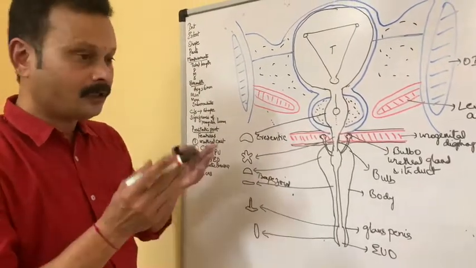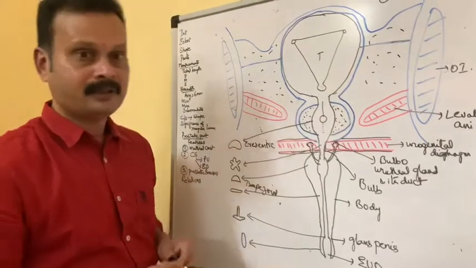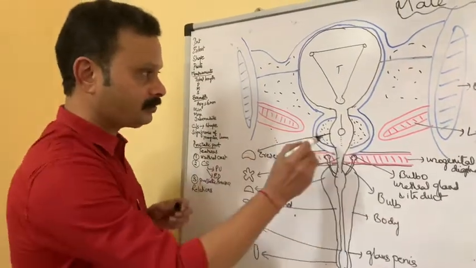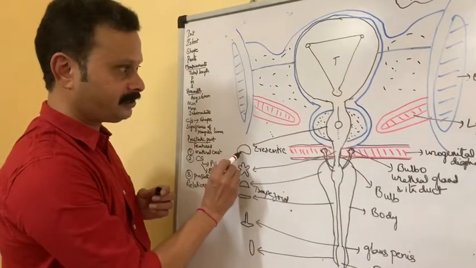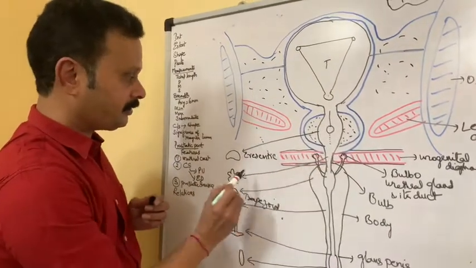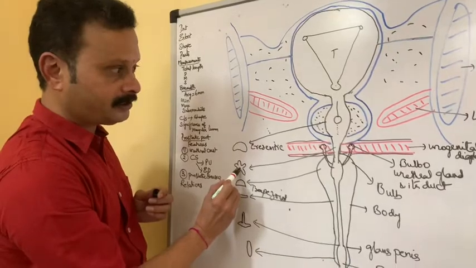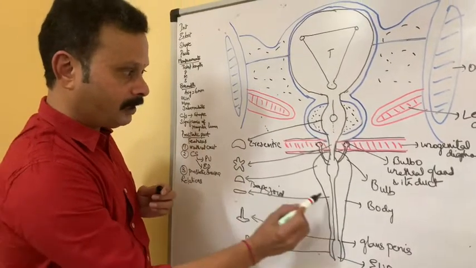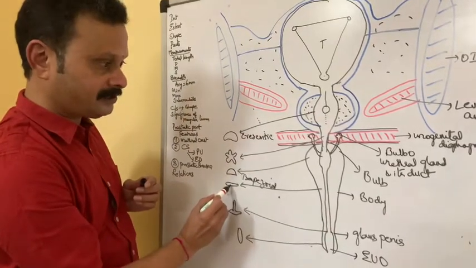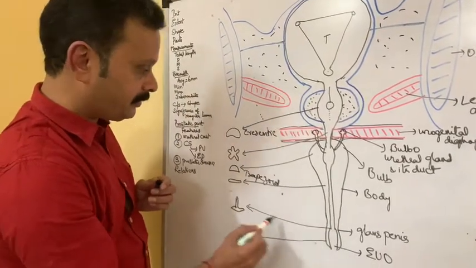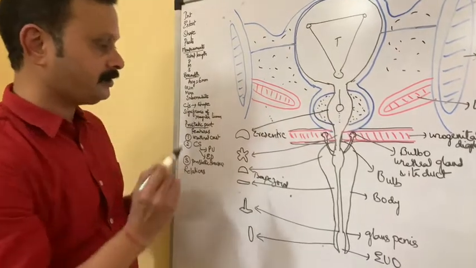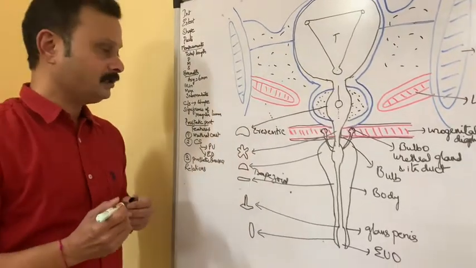I repeat, the shape of the lumen of the urethra on cross section. At the prostatic urethra it is crescentic. At the membranous urethra it is stellate or irregular. At the bulb of the penis it is trapezoid. At the body of the penis it is a transverse slit. At the glans penis it is an inverted T shape, and at the external urethral orifice it is a sagittal slit.